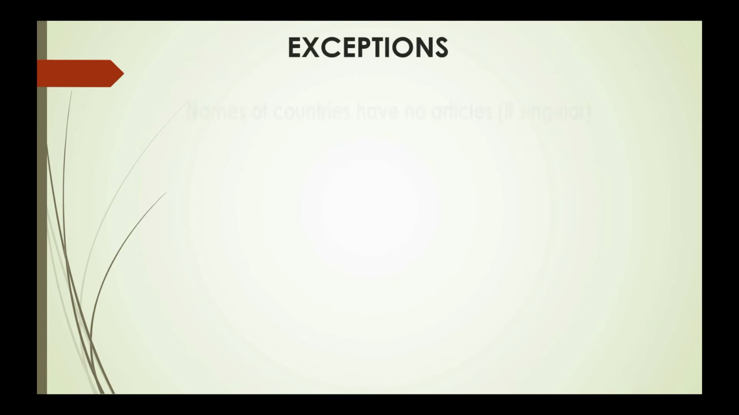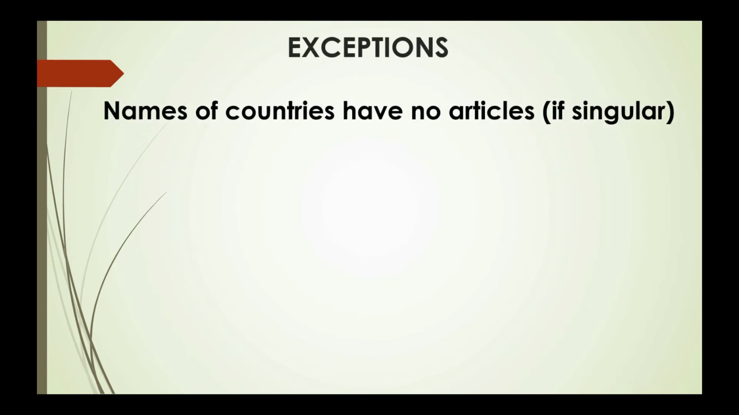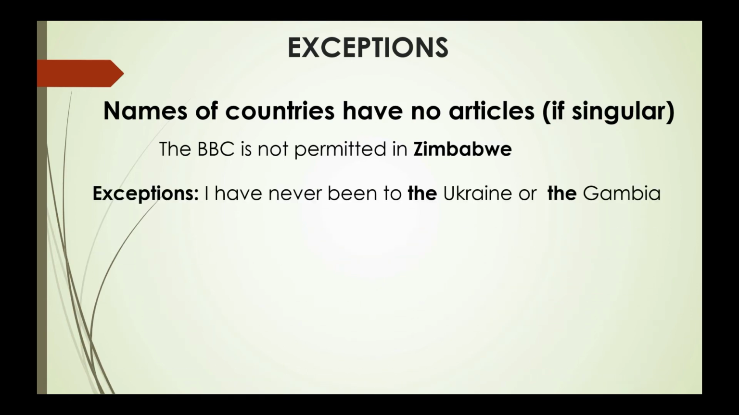Names of countries have no articles if they are singular. Example, the BBC is not permitted in Zimbabwe. But there's an exception. I have never been to the Ukraine or the Gambia. Though the countries named Ukraine and Gambia are singular, we still use the article the before them.